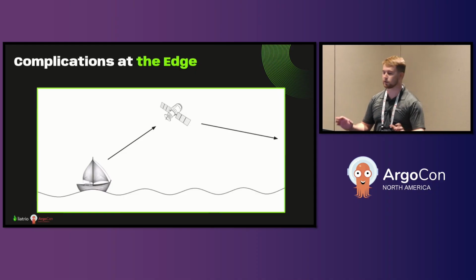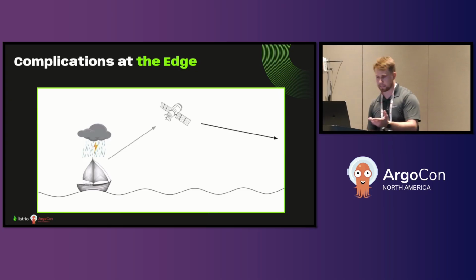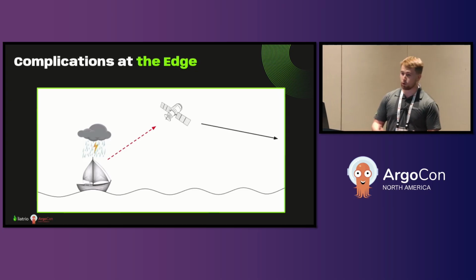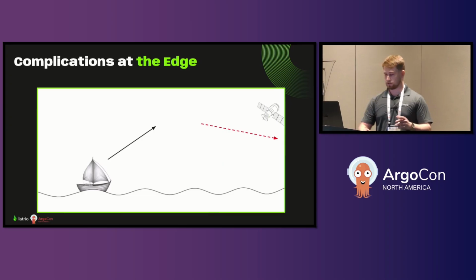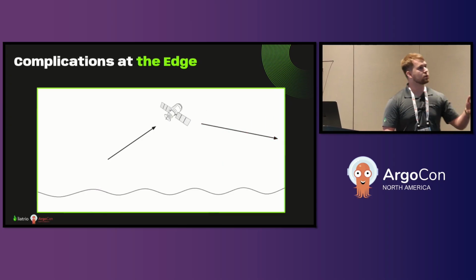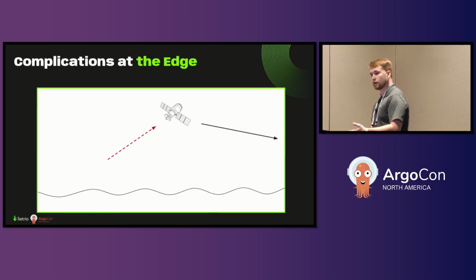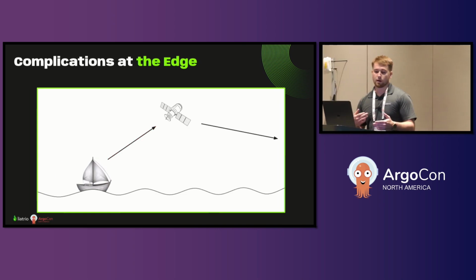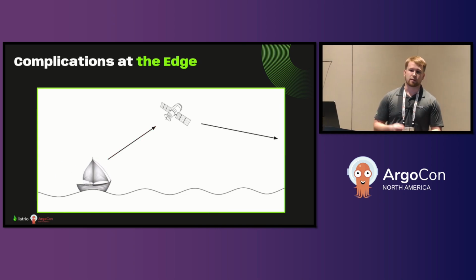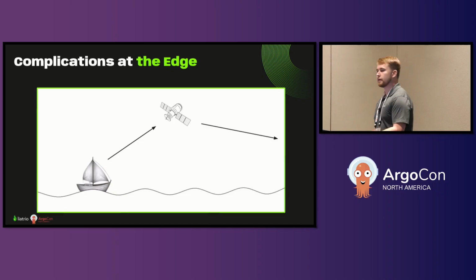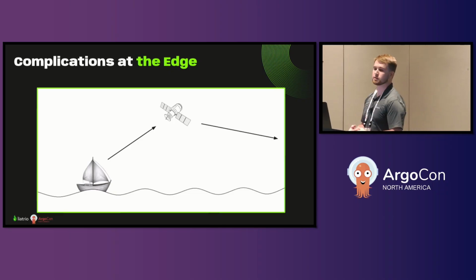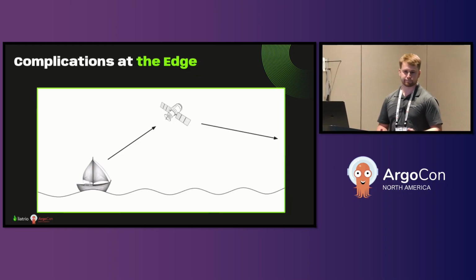This works perfectly fine until this happens. Or worse, this happens. Or even worse somehow, this happens. Look, I'm going to assume that if your ship sinks, your machine going offline is the least of your worries. But the point that I'm trying to make here is that without those luxuries guaranteed by the cloud, the physical geographical environment now plays an effect on our workload's abilities to talk to the internet and to talk to it quickly.